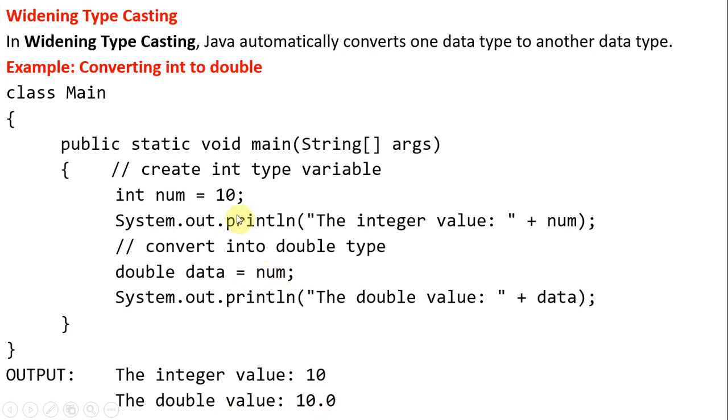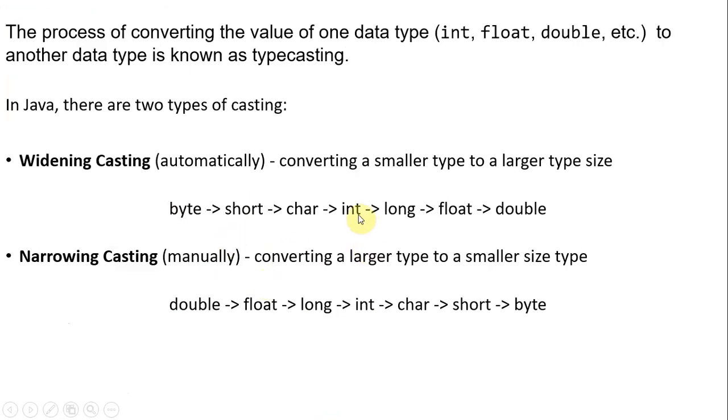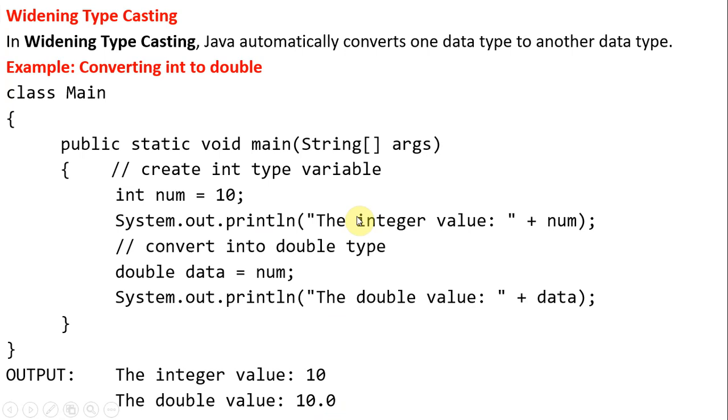So what is happening here? The integer value, which has lower priority than double, is automatically converted by Java. When we convert, the data literal value also changes. If it is an integer, we don't have any precision points, but here we have precision. So automatically Java converts integer data into double data, and the double representation is like this.